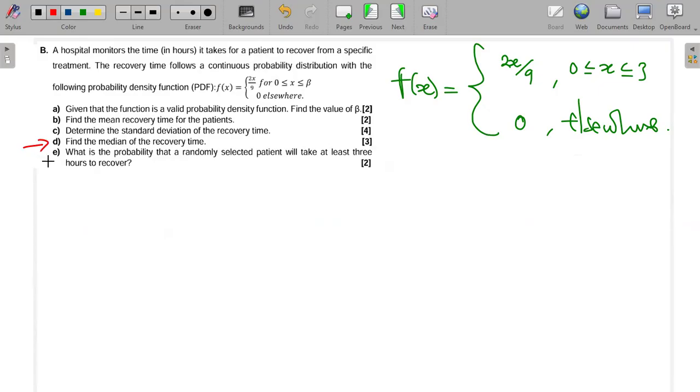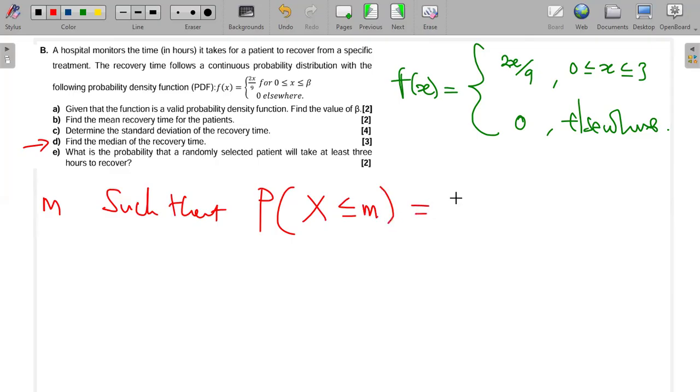So here, this is D. They're saying find the median. How do we find the median? We find the median by equating our CDF to 0.5. Because remember, when you talk about the median, we are dividing our data into two equal parts. So the median M is such that the probability that X is less than or equal to this median should be equal to 0.5. This is how we find the median.